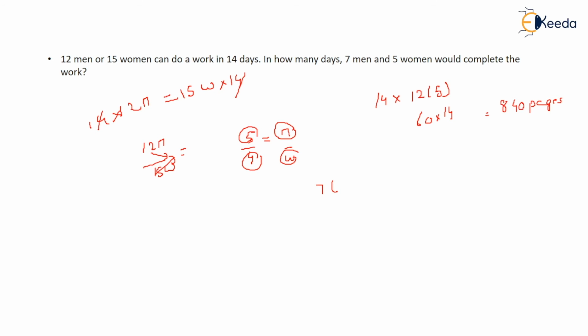So 7 into how many pages a man can write? 5 pages. How many women? 5 women. And how many pages can one woman write? 4 pages. So 7 into 5 plus 5 into 4, that is 35 plus 20, into number of days equals 840. This comes out to be 55. When you divide 840 by 55, we'll get the answer. Please find out what is the answer.